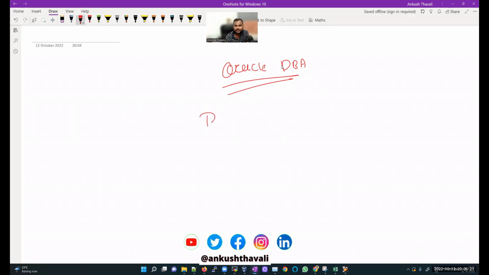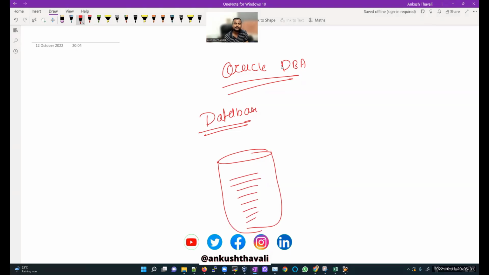What is a database first? A database means where you are going to store your data. Let's say this is my database, and in this database I'm going to store my data. What type of data? Take an example that you are going to the bank. You are visiting an SBI bank and you say, hi sir, I want to open an account in your bank.